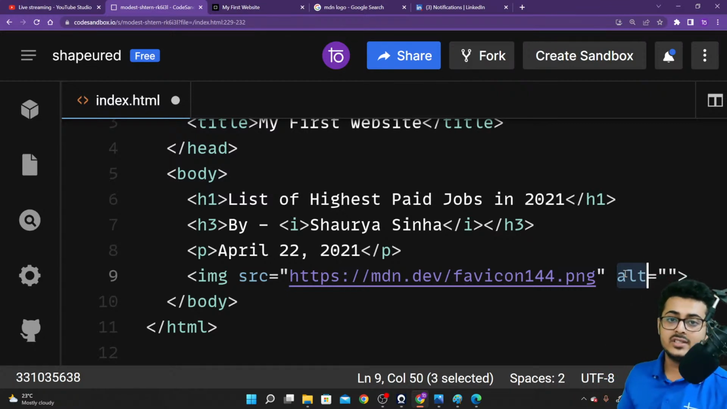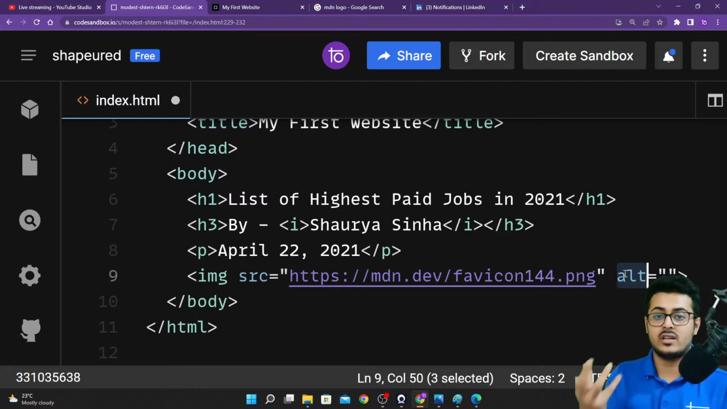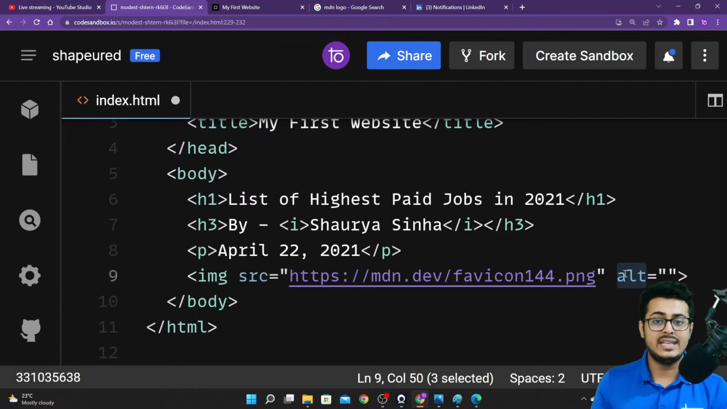Now these screen readers aren't powerful enough to describe a particular image. If there is an image, they cannot see it because they are blind and this is a device, so you cannot have braille on the image itself. So this alternate text is basically a description of the image itself.